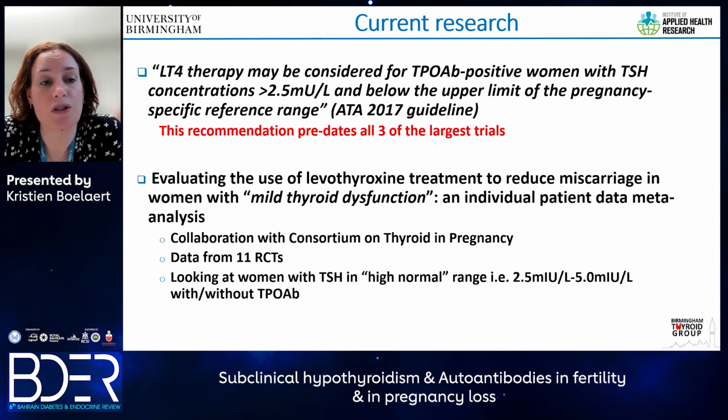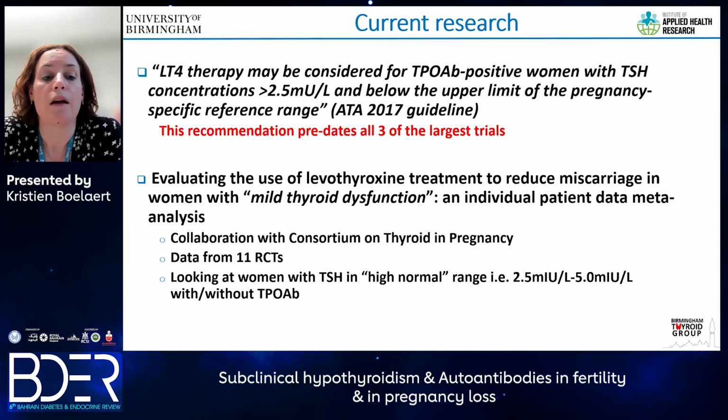So what is the current research that's ongoing in the field? Well, the previous iteration of the ATA guidelines states that levothyroxine therapy may be considered in those women who are TPO antibody positive and who have serum TSH concentrations between 2.5 and the upper limit of the pregnancy-specific reference range, which is usually 4. This recommendation predated all 3 of the largest clinical trials, and therefore it is unlikely that this recommendation will be carried through in the next iteration of the guidelines, because we now have good evidence that treating with levothyroxine makes no difference.